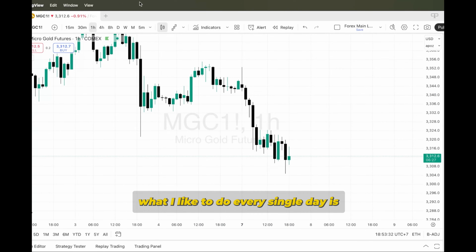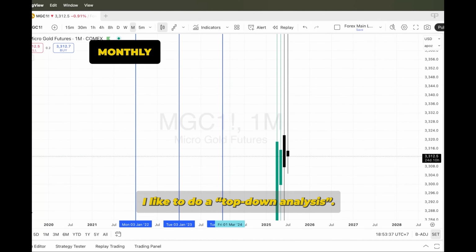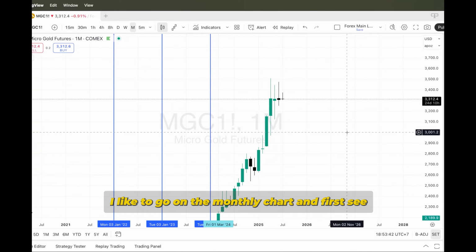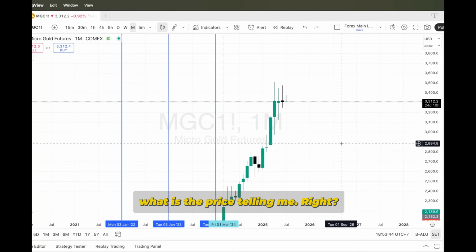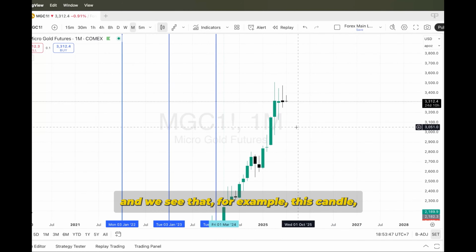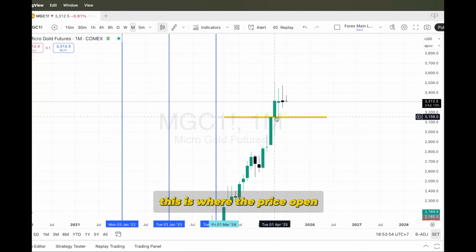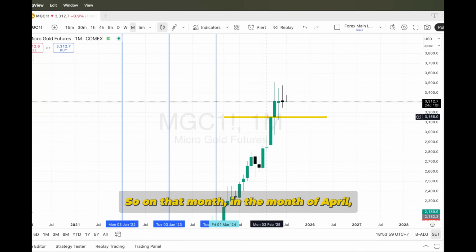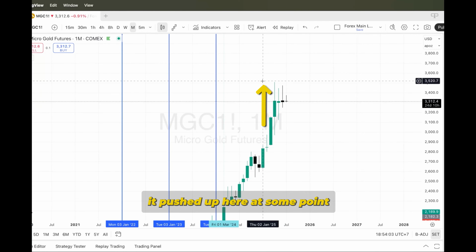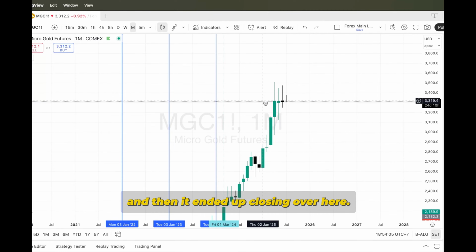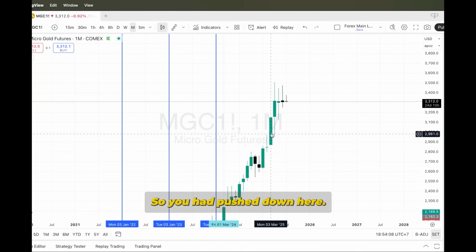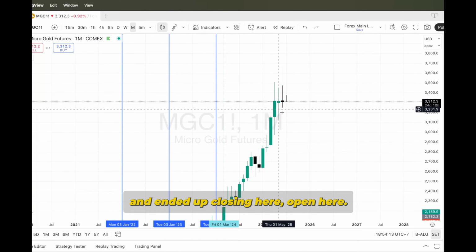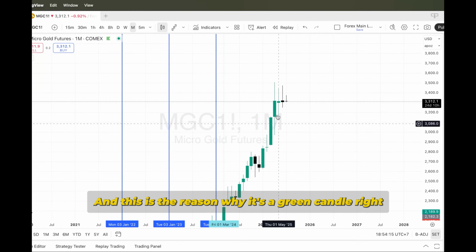So for me, what I like to do every single day is a top-down analysis. I like to go on the monthly chart and first see what the price is telling me, right? We talked about candlesticks, and we see that, for example, this candle, this is where the price opened. In this case, this is a monthly chart. So in the month of April, the price opened here. It pushed up here at some point, and then it ended up closing over here. So it had pushed down here, it had pushed up here, the price did not hold there, and it ended up closing here, open here, and this is the reason why it's a green candle, right?